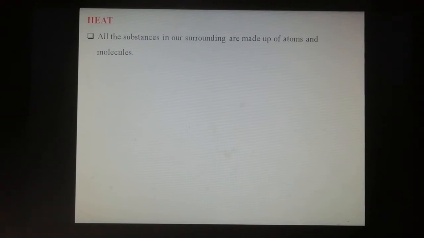All the substances in our surroundings are made up of atoms and molecules. So all the substances are made up of matter. Matter is atoms and molecules.